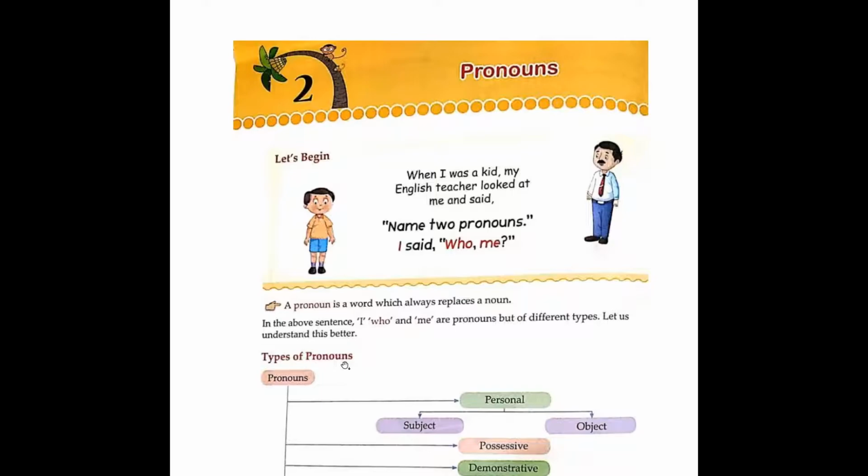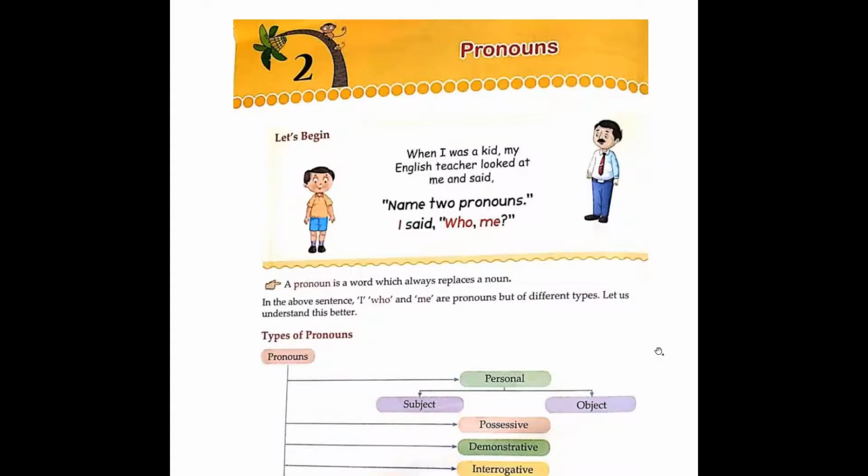There's a conversation between a teacher and a child. The teacher asked, "Name two pronouns." The child answered, "Who, me?" Children, in the above sentence, I, who, me are pronouns, but they all are of different types.